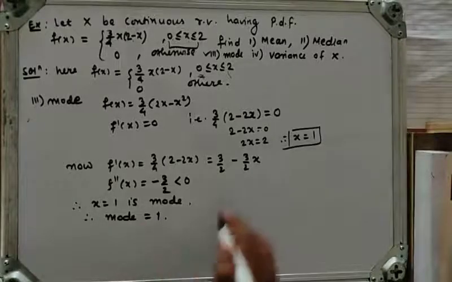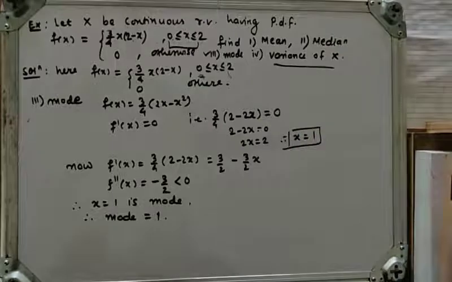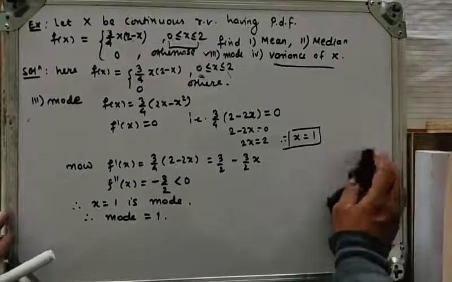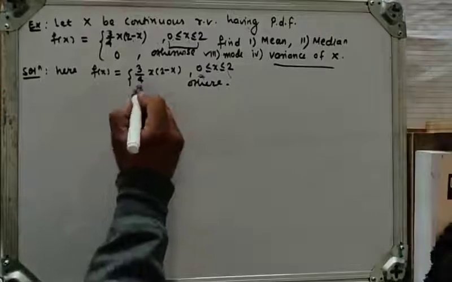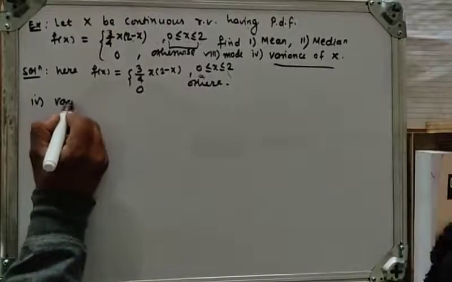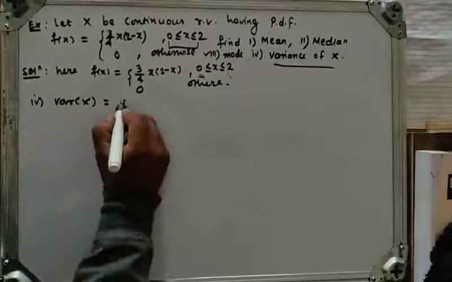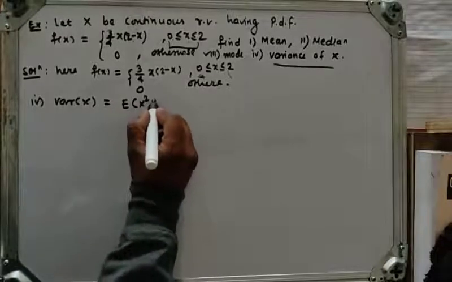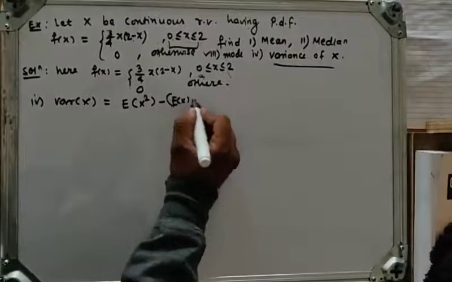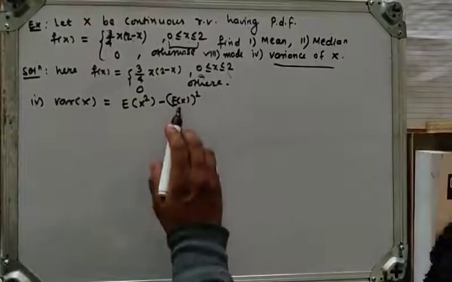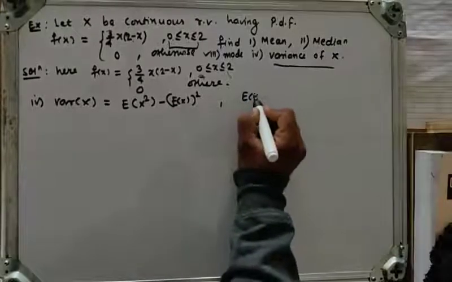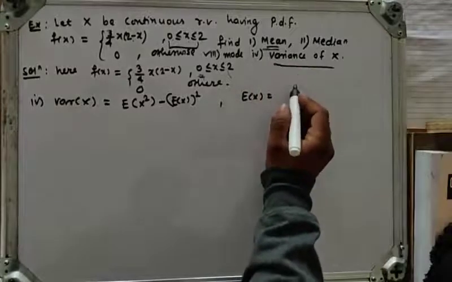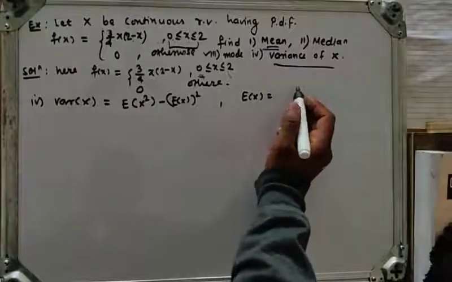Now next, to determine the variance of x. So what is the variance of x? We have the definition for variance of x. So next we will determine the variance of x. Now the fourth one, variance of x. The variance of x has the formula: mean of x square minus mean of x, bracket square. We have already found the mean of x, and its value is 1.